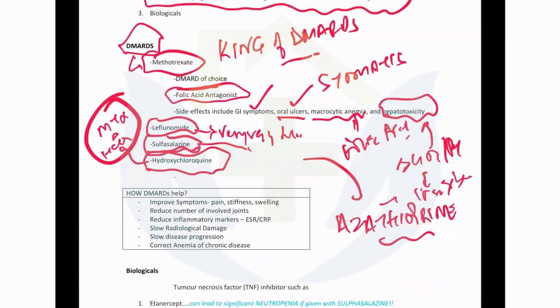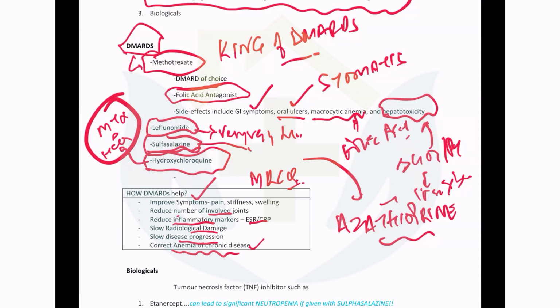I will give you a situation just in a moment. How do DMARDs help? They improve the symptoms. Symptomatic relief is there. The number of joints involved decrease. Definitely decrease. This is an MRCP true and false question. They reduce the inflammatory markers like ESR and CRP. They slow down the radiological injury. They slow down the disease progress. And they also correct the anemia of chronic disease.